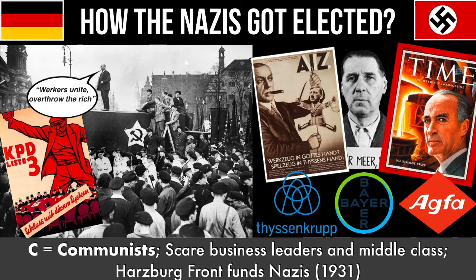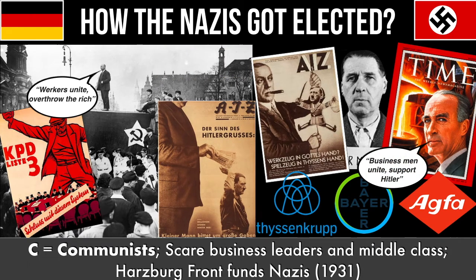The big business leaders had been impressed by the Nazis' organisation at the Nuremberg rallies, and particularly the SA, who were willing to fight the communists on the streets. Some began to see the Nazis as their only possible protection from a communist revolution, and they decided to get together and fund the Nazis with the Reichstag Front in 1931. This is a really important point because yes, the Nazis were clever and they reorganised, but you can only reorganise yourself nationally if you've got the money to do so, and the money came from big business leaders.